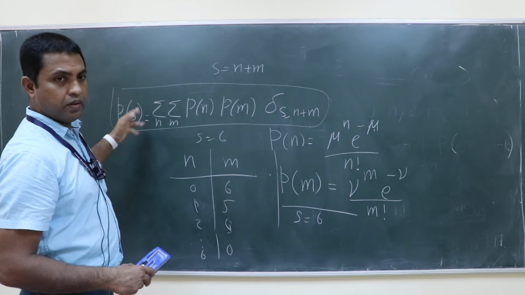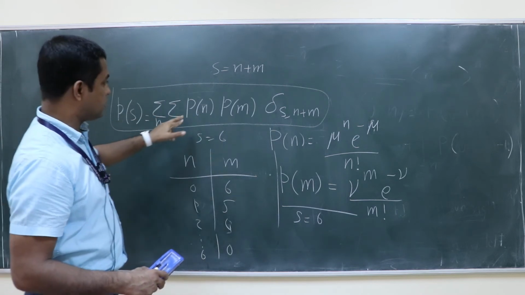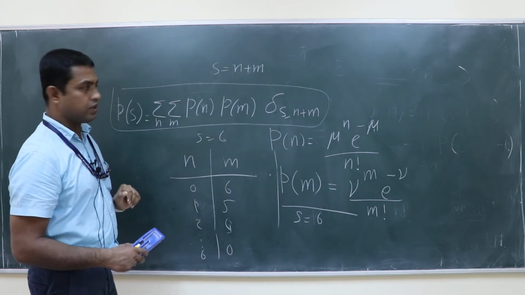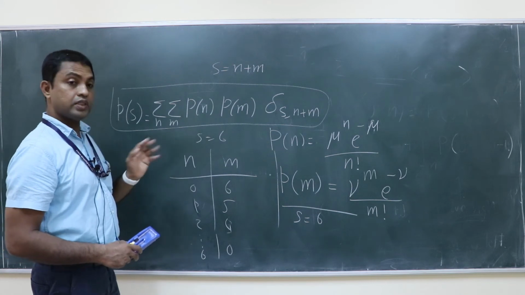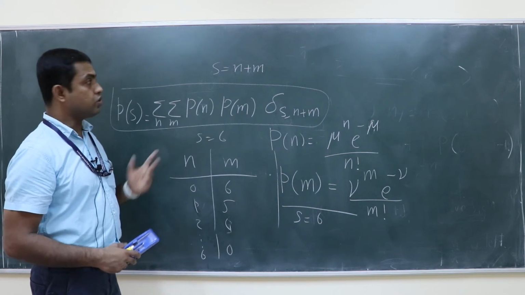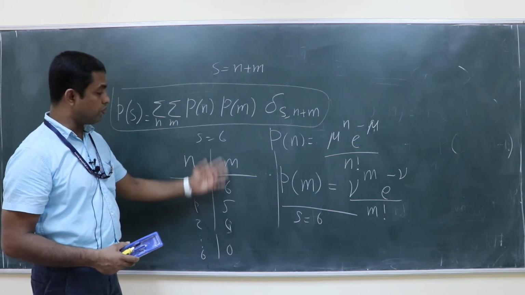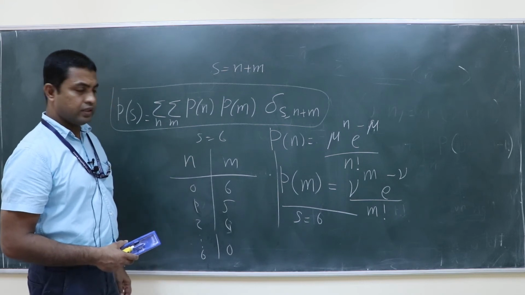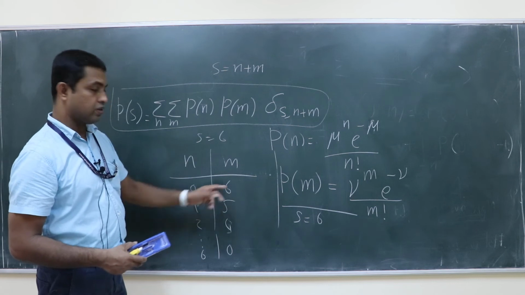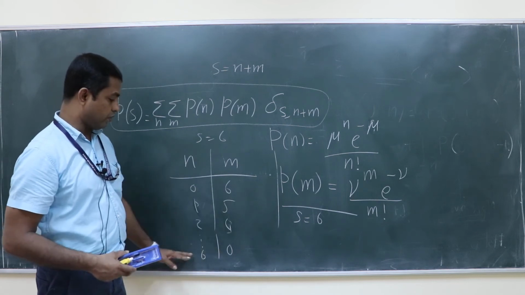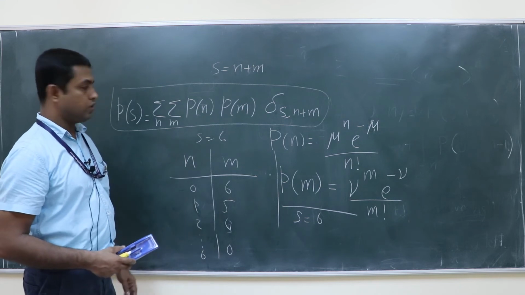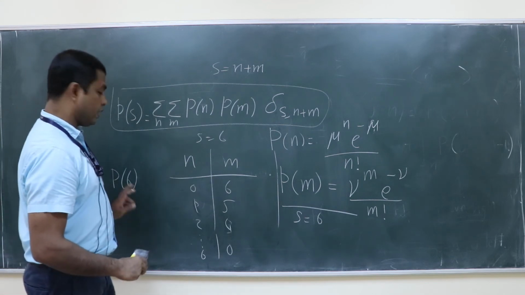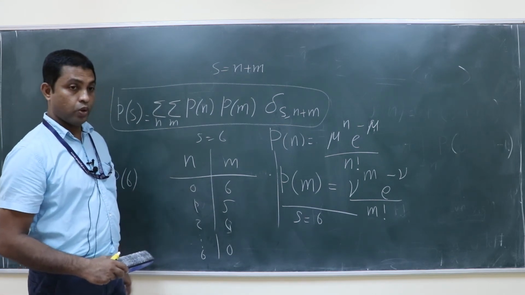Obviously the probabilities will multiply, so Pn into Pm should be there. Now just for an example, you take S is equal to 6. What is the probability to have S equal to 6 for the random variable? So 6 you can obtain in different ways of n and m. So these 7 ways are there, right? n can be 0, m is equal to 6. So you can get 0, 6, 1, 5, 2, 4, all these additions are 6. So that is P of 6. So I want to find out P of 6, and how many ways you can get 6 is this many ways only.